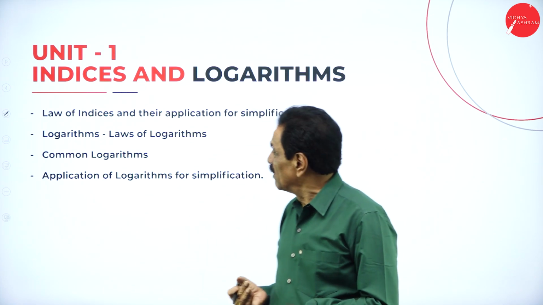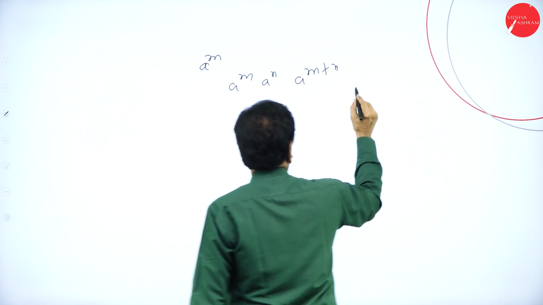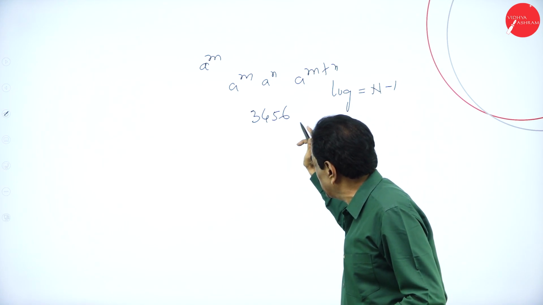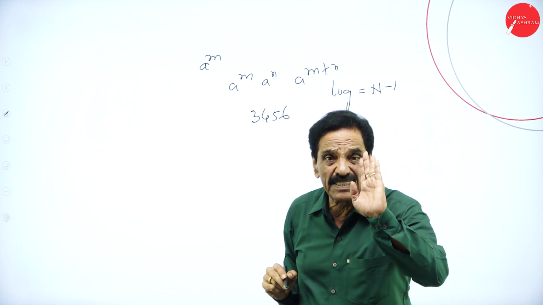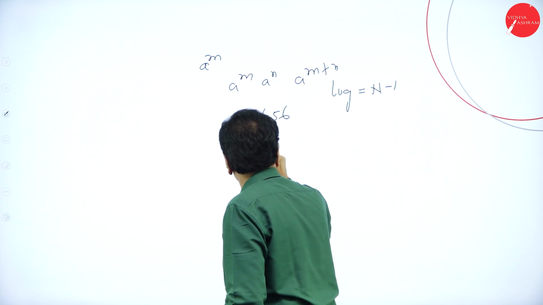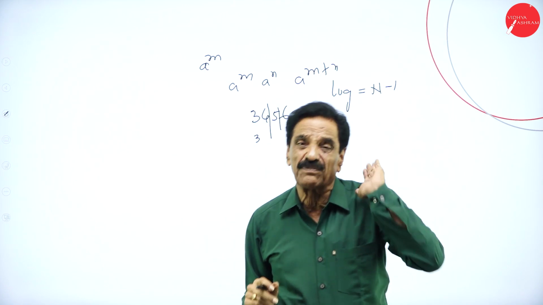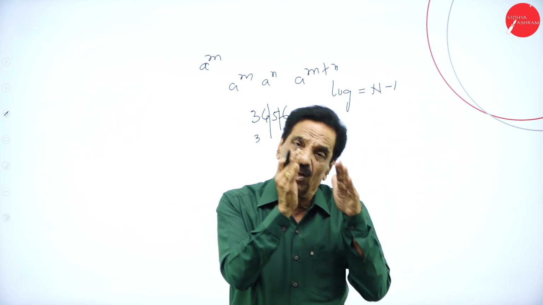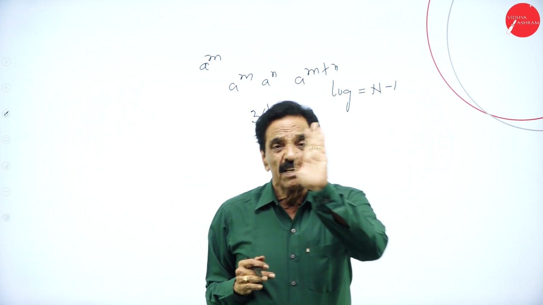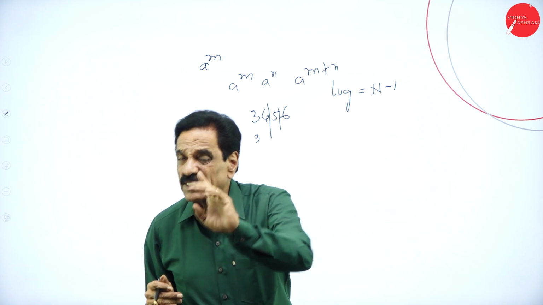In logarithm, we have it like this. If you have a number like 3456, the characteristic is n minus 1. How many digits are there? 4. The characteristic is 3. You have to look at the log table, which is very easy. In the log table, if there are 4 digits, the characteristic is 3. If you have 3 digits, the characteristic is 2. If you have 2 digits, the characteristic is 1. If you have 1 digit, the characteristic is 0.